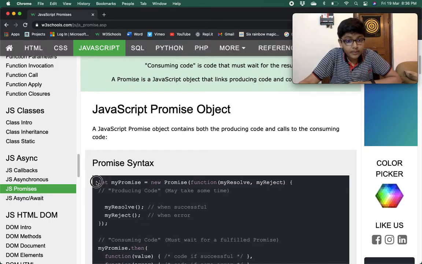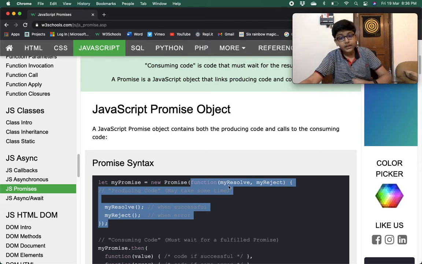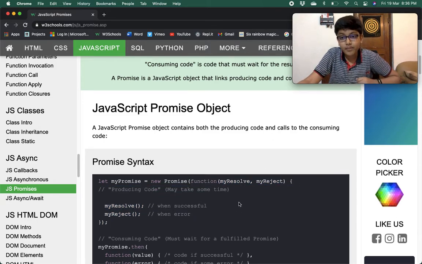So over here we are doing let myPromise equals new Promise. We are creating a new promise object and this is the callback function. So this whole function is a callback function. In that we have two things, myResolve and myReject.